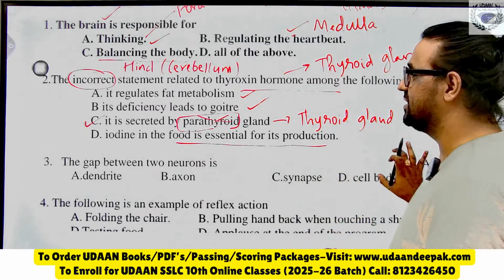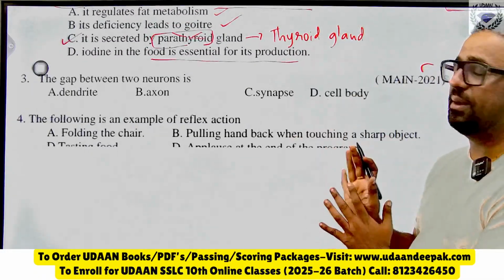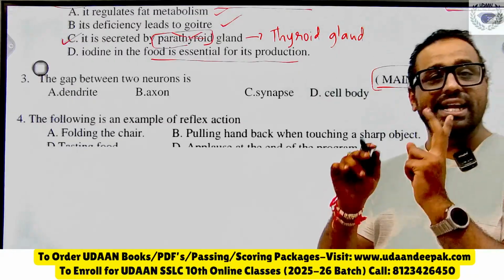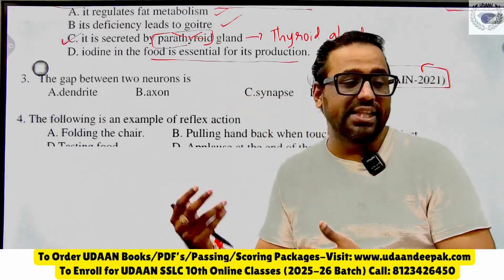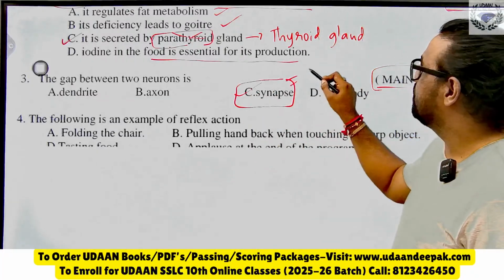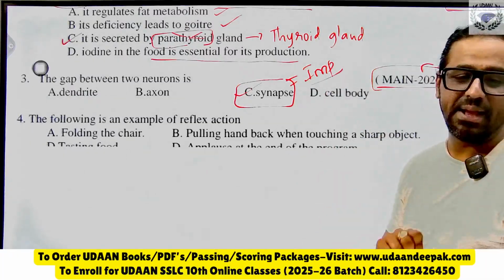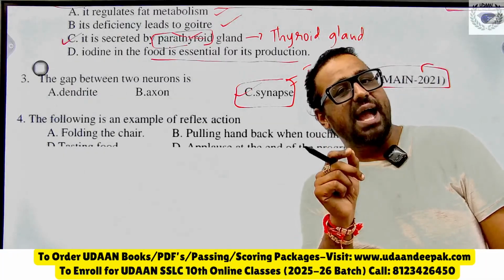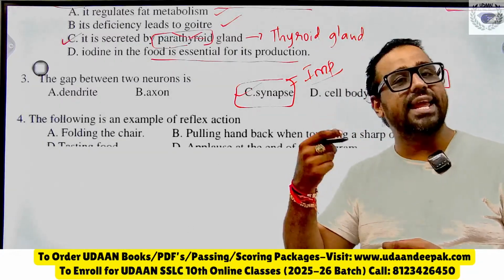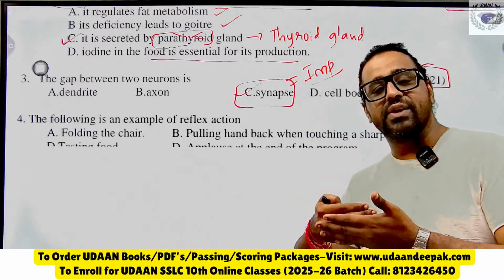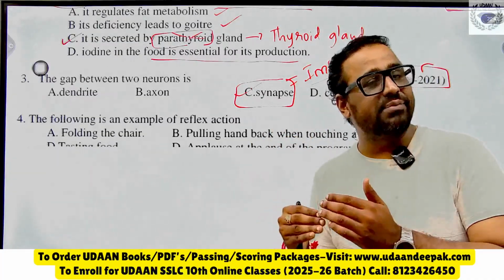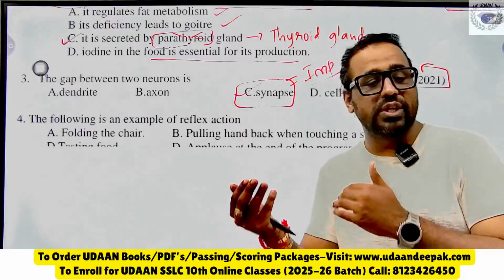Pancreas secretes insulin and glucagon. Tejas, very good, excellent. The gap between the two neurons is very important, and this question has come in main examination 2021. Here, the question asks what the gap between two neurons is called. Tejas has given right answer to synapse. And very important, every year one question related to synapse will come. Synapse is a very fine gap between two neurons, and the unidirectional transfer of information takes place here. The electrical signal is converted into chemical signal at synapse. So whatever I am telling, listen it carefully. Even I am describing the functions of it, you should able to remember.